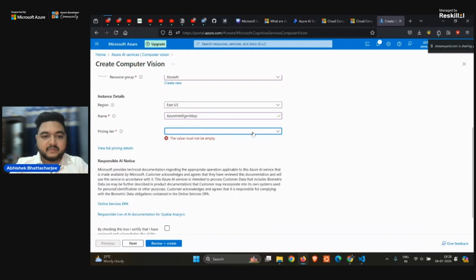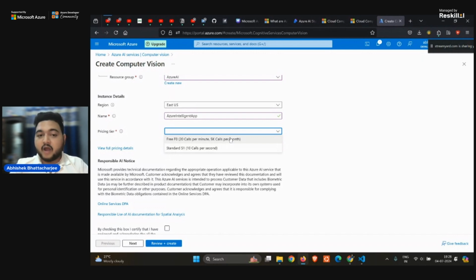Now the pricing tier. There are two pricing tiers that will be given to you. The first one is standard, that is S1. The second one is free. I just want to go with the free, and as you can see, it provides 20 calls per minute and 5,000 calls per month.